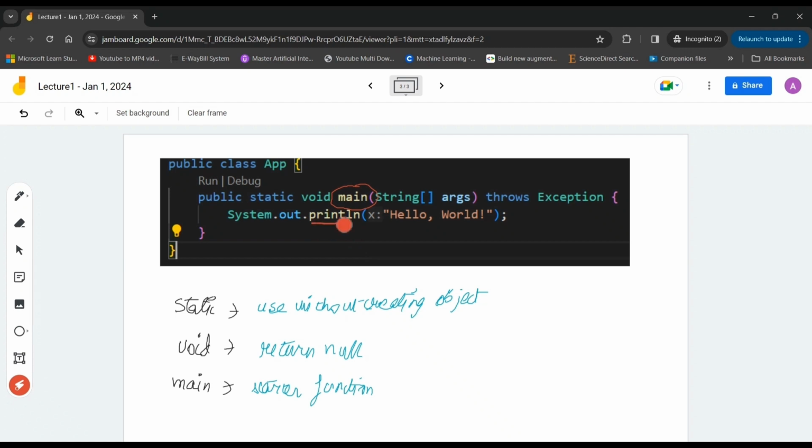And then this print is a function to print something. And then this ln is to just move the cursor to the next line. Like if we don't even use this, it will still work. But it will print hello world, and then it will keep the cursor on the same line itself. But if we use ln, then it will move the cursor to the next line. Let me demonstrate it as well. I'll definitely demonstrate this part.